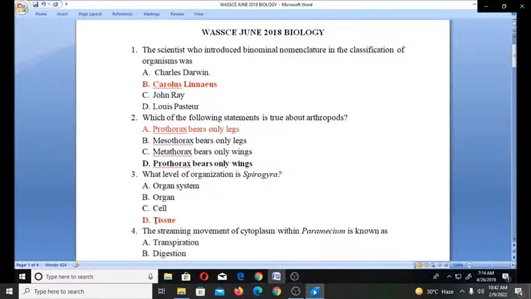Each filament is made up of a single chain of identical cells. Since this is all that Spirogyra is made up of, and a tissue is defined as a collection of cells that are similar in structure and perform similar functions, the Spirogyra is a tissue. You can find this under classification and organization of life.